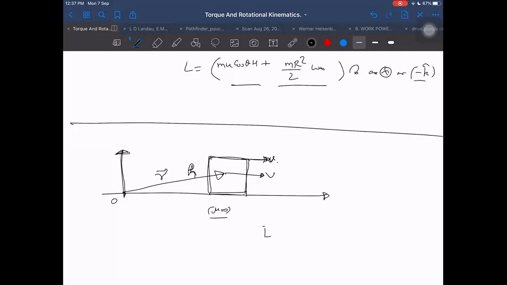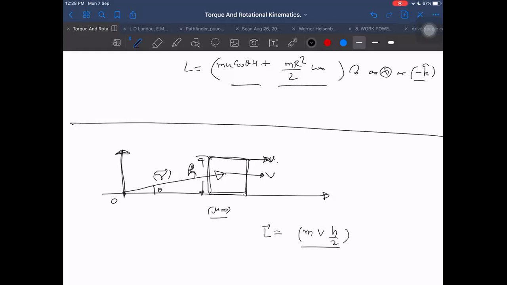Then angular momentum comes out to be equal to m into v into R sin theta. R is not given, theta is not given. What is given? Just the height is given. So it is m v into h by 2. Does it depend on R? No.